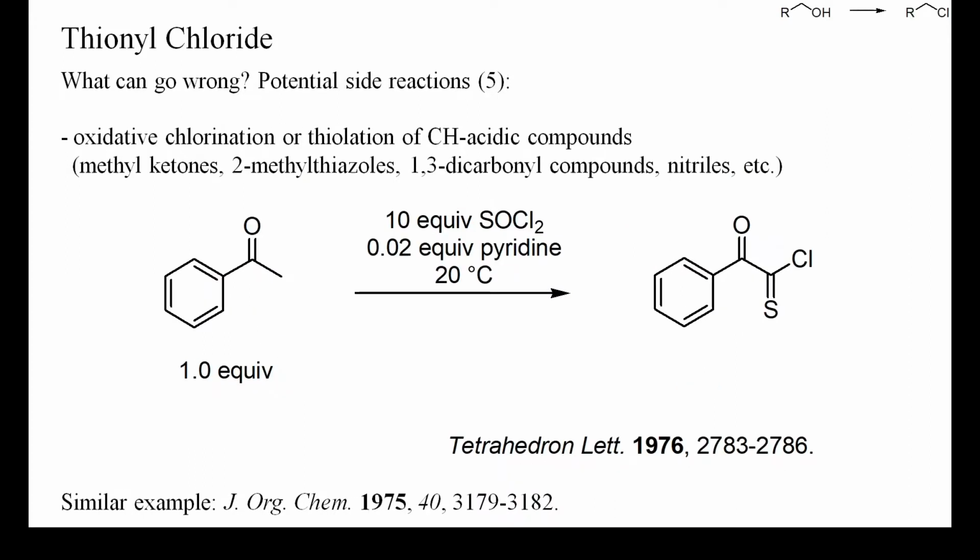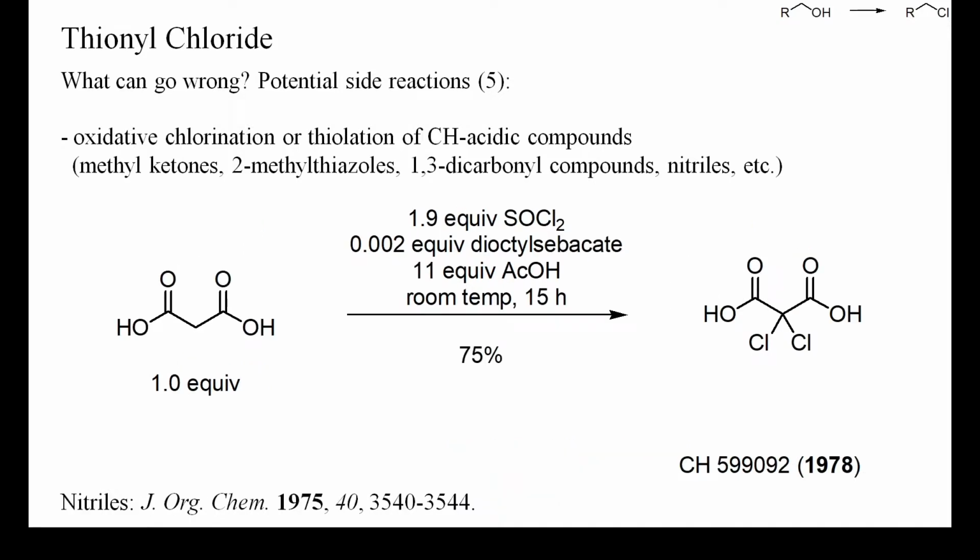More often than sulfonylation, CH acidic compounds undergo chlorination or thiolation, as shown here. Methyl ketones, 2-methylpyridines or 1,3-dicarbonyl compounds can all be oxidized by thionyl chloride, often at surprisingly low temperature. For this reason, ketones such as acetophenone or acetone are not well suited as solvents for reactions with thionyl chloride. In this example, malonic acid was chlorinated by treatment with 1.9 equivalents of thionyl chloride. Despite the free carboxyl groups and the use of acetic acid as solvent, acyl chloride formation was much slower than the oxidative chlorination reaction.